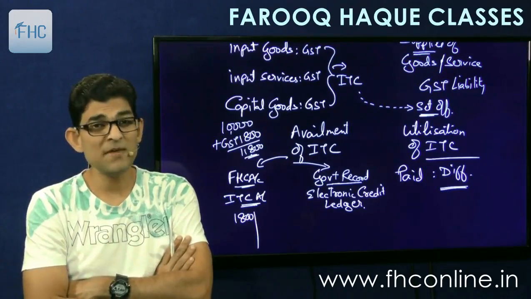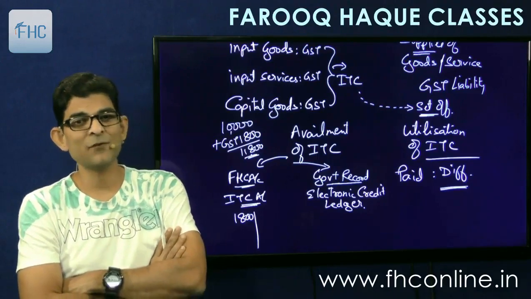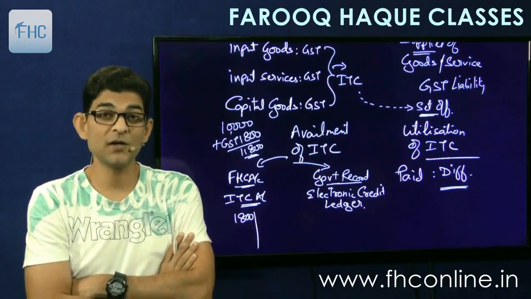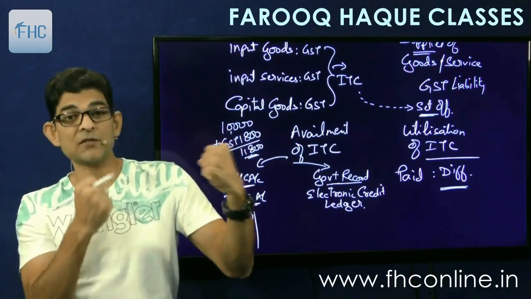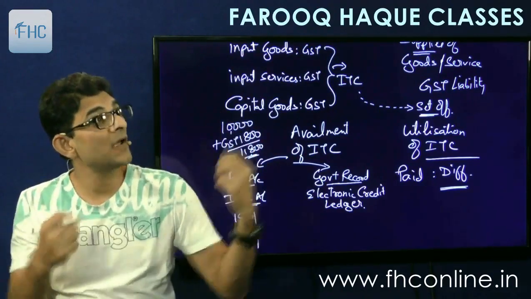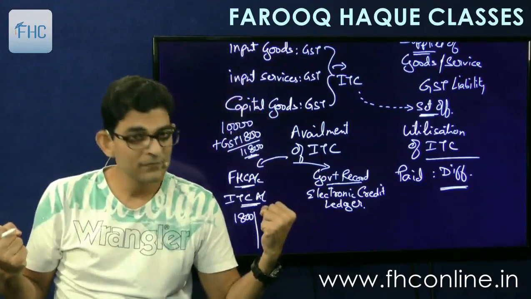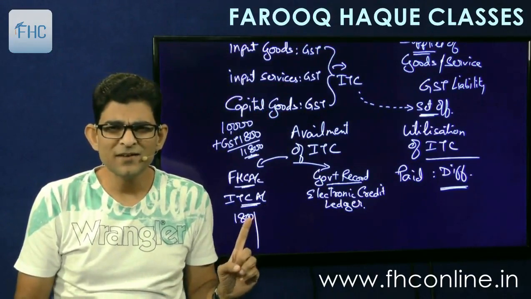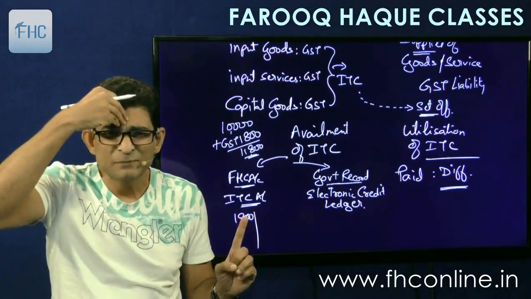Now a confusion may come in your minds, and therefore I am taking this in detail. We are calling it input tax credit. I have availed input tax credit. I have availed credit of 1,800. And then you will say, but we are debiting.